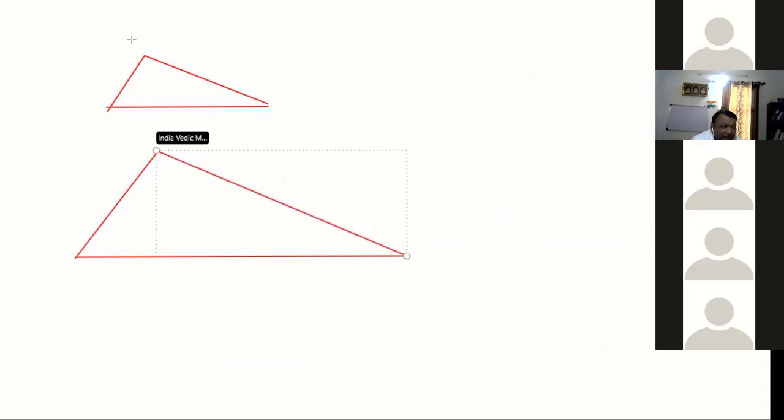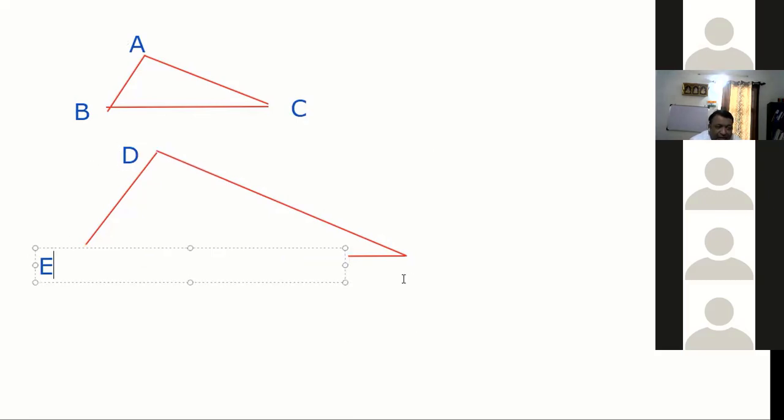If I say my first triangle is ABC, second triangle is DEF, it's all about whether my triangles are similar or not. So I have two triangles ABC and DEF, they are not one inside the other, that's fine.